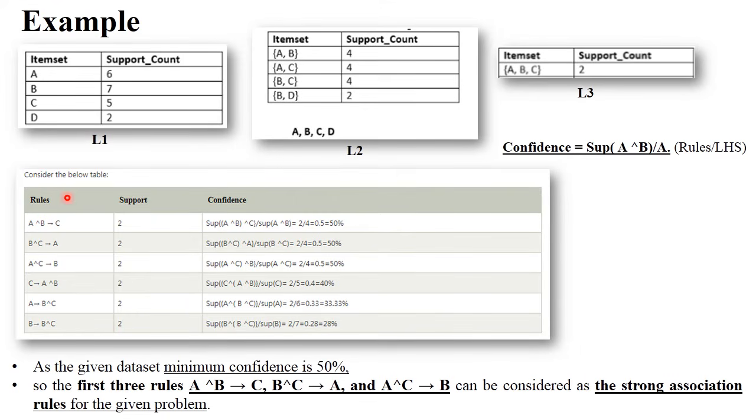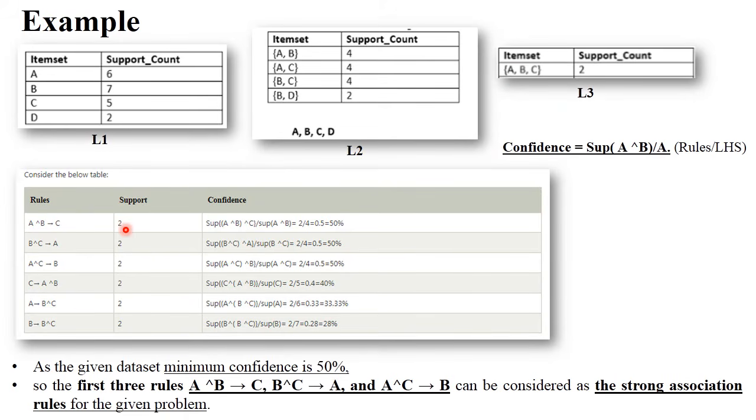Here the rules and support are already generated in steps 1, 2 and 3. Now see here. As per your given relation previously, A, B and C, as per your L3 table, these 3 items are frequently bought together. Now just make a relationship between these 3 items. See here, these are the association rules. For example, AB to C, next BC to A, next AC to B. Next rules are C to AB, then A to BC and B to AC. So these 6 rules are generated from this 3 item set.